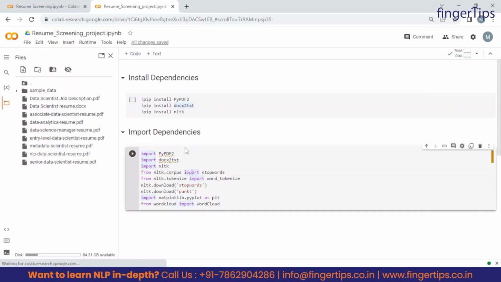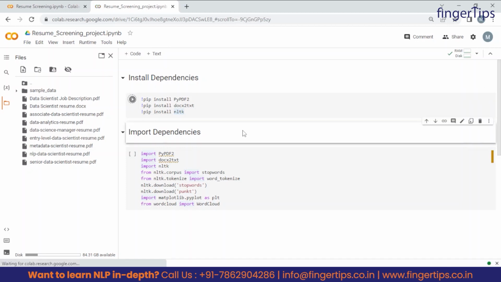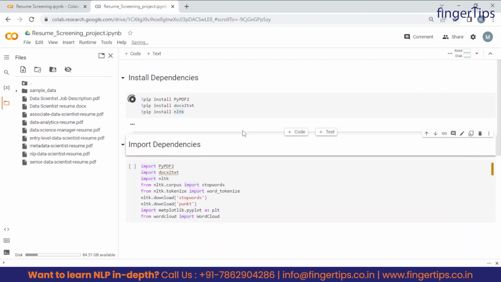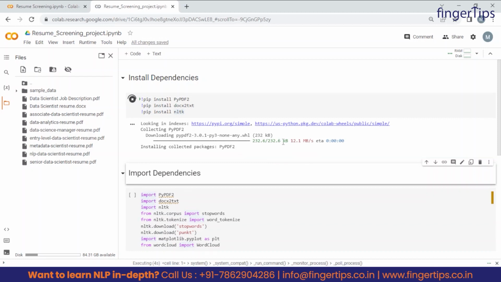Okay, so these are the commands to install the libraries or dependencies, we can say, and then we can import the dependencies. So let's now run this cell. We can use Shift plus Enter to run any cell in this. Guys, it might take some time to load the libraries, right?